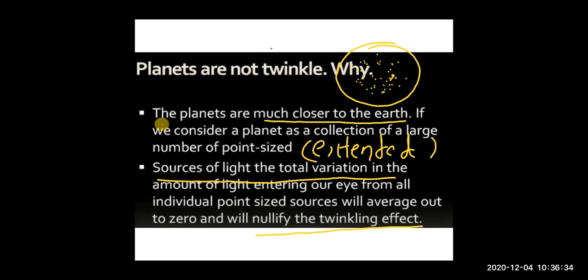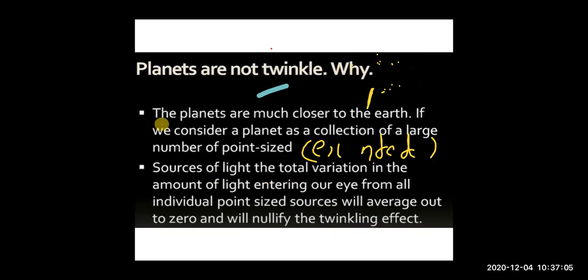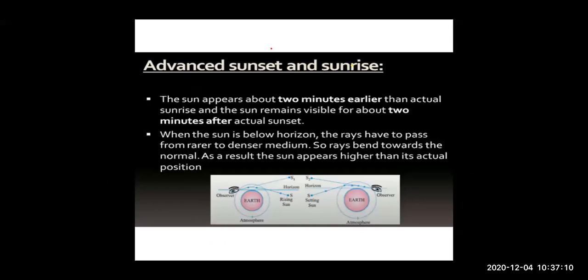The fluctuation part will go away, because if one source is fluctuating, at the same time another point source might not be fluctuating. So suppose there are 50 point sources which are fluctuating and there are 60 point sources which are not fluctuating. If you combine them, beta, and see the average effect, there would not be that much twinkling, right? So the average effect will be nullified, and so we do not see the planets twinkling. This is the reason why planets do not twinkle.